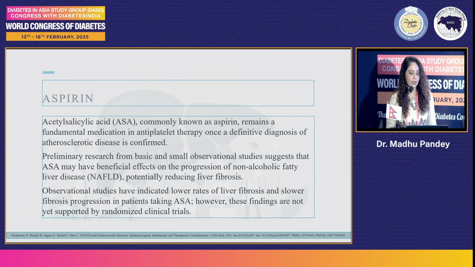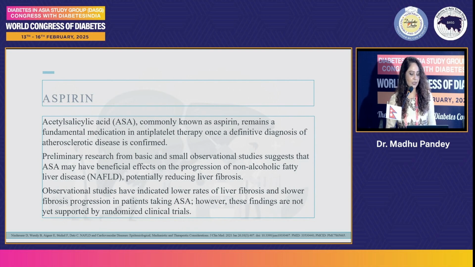As we can see, ASA, also known as aspirin, remains the fundamental antiplatelet therapy once the definitive diagnosis of atherosclerosis is confirmed. Preliminary research from basic and small observational studies suggests that ASA has a beneficial effect on the progression of non-alcoholic fatty liver disease, potentially reducing liver fibrosis, which indicates a low rate of liver fibrosis and slower fibrosis progression in patients taking ASA.